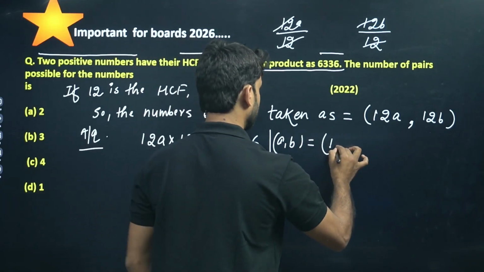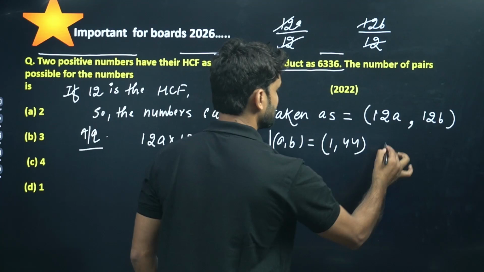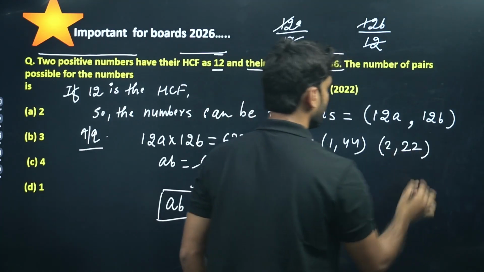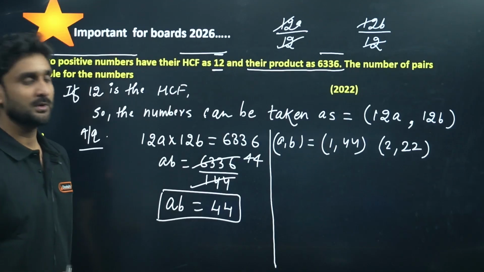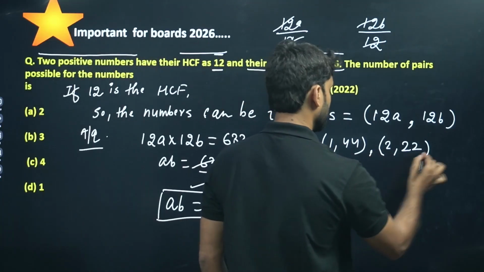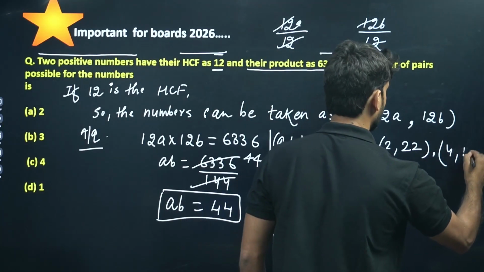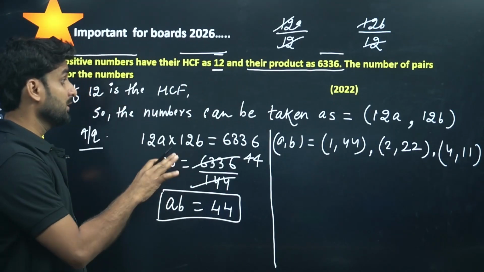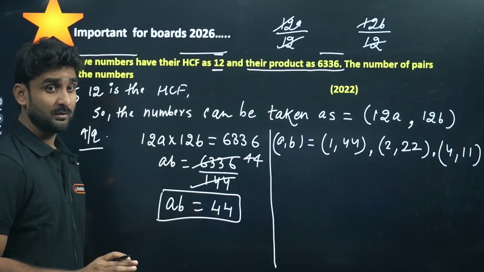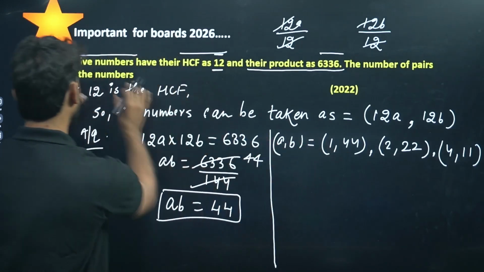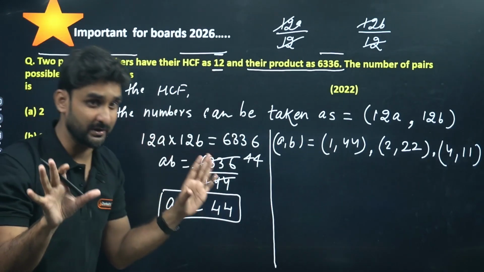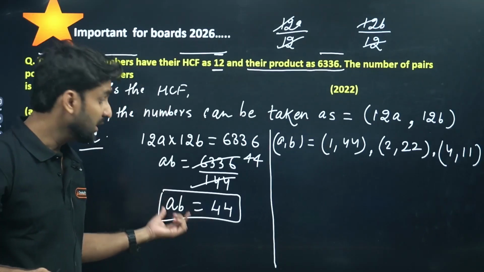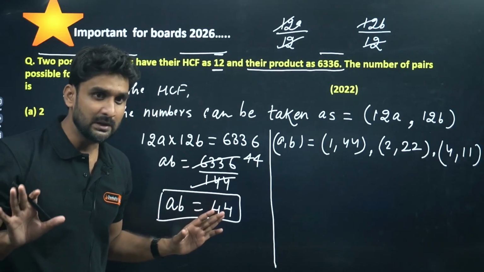The first pair can be 1, 44. The second bracket can be 2, 22: A can be 2 and B can be 22. And the third bracket can be 4 and 11. I am talking about just A and B. We are moving towards the number, but what exactly the number will be is not sure yet. We are just operating on A and B only.